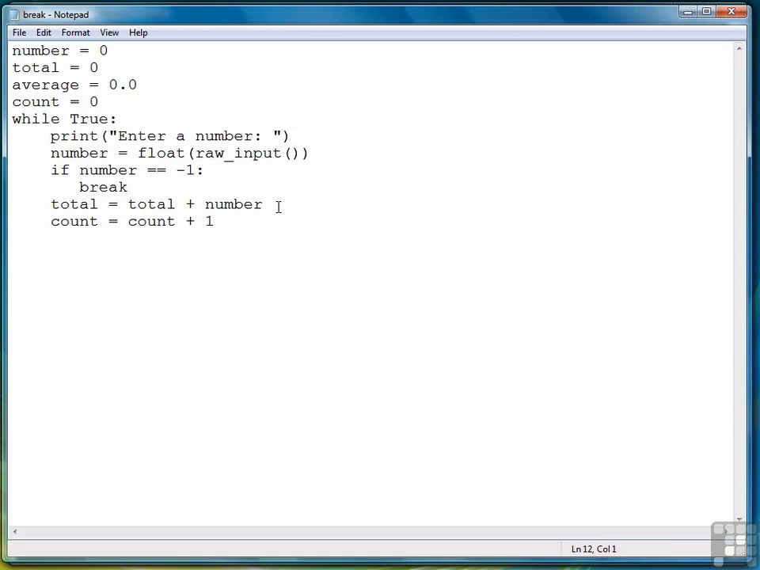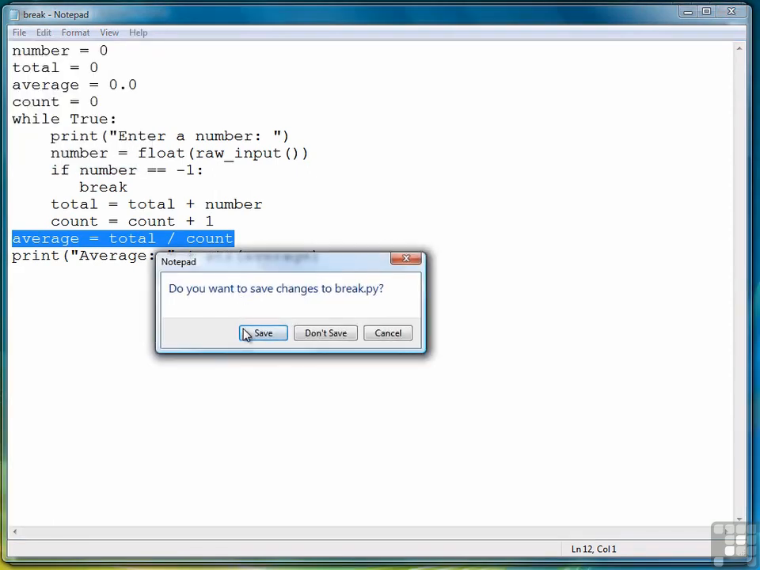And then when we're finished, we compute the average by dividing the total by the count, and then print the average. So again, what will happen is if the number we enter is -1, then control will transfer from inside the loop to the first statement after the loop, which is where the average is calculated. So let's exit and save. And let's give it a try here.